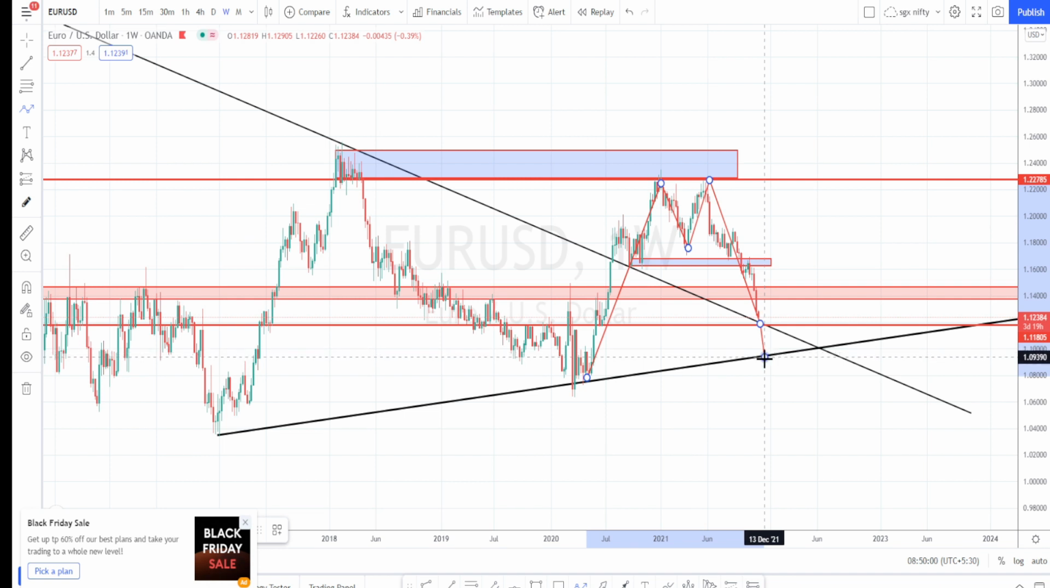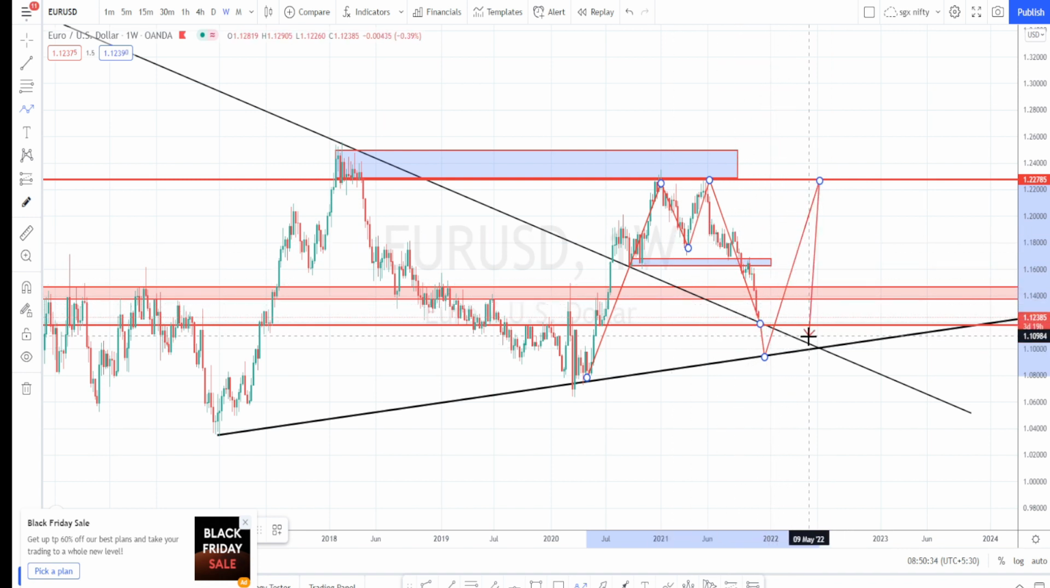As long as this black color support line is not breached, we will say that it is on a bullish trend. We can expect a retracement and retest on the upper side. But if it breaks this black color line, we can expect a further fall, which will be the trend reversal. So presently, even though it is falling, we are still hoping that it is on a bullish trend. It is only trying to complete this double top pattern.